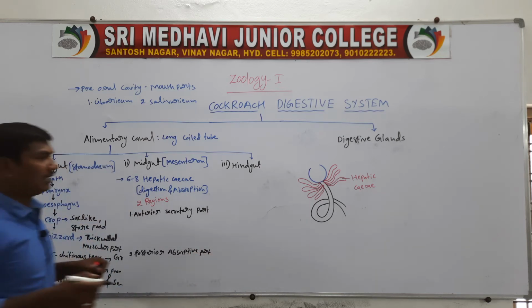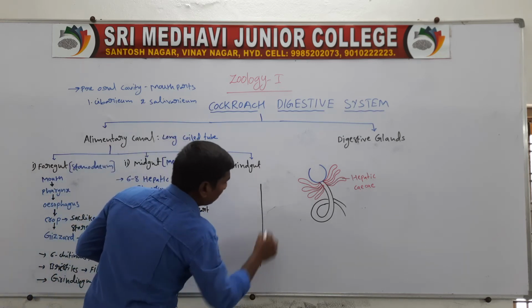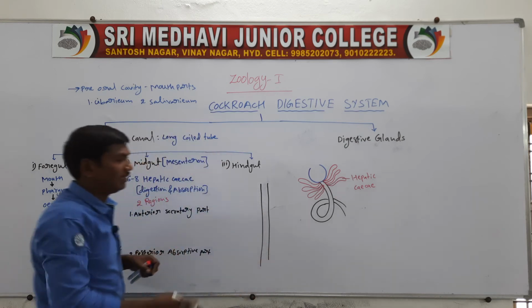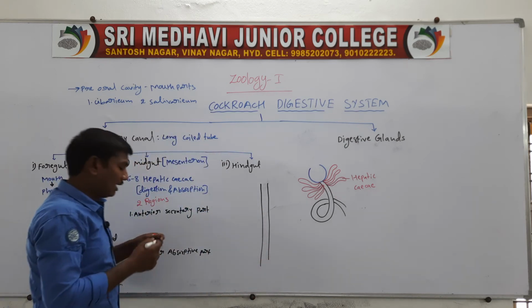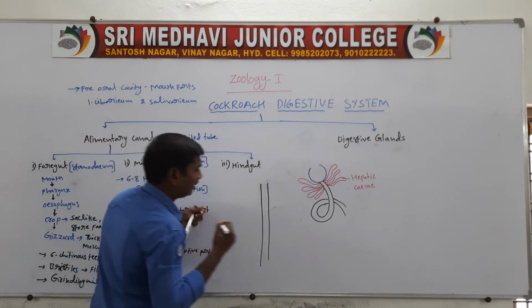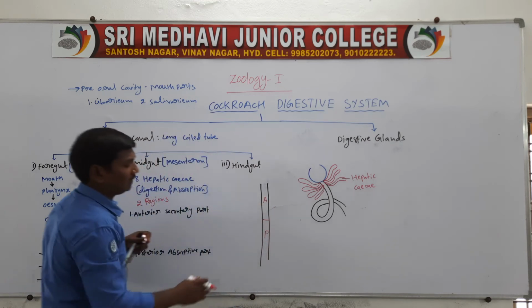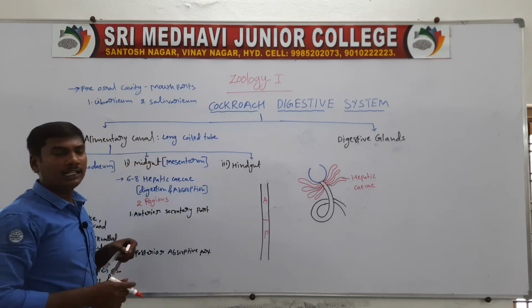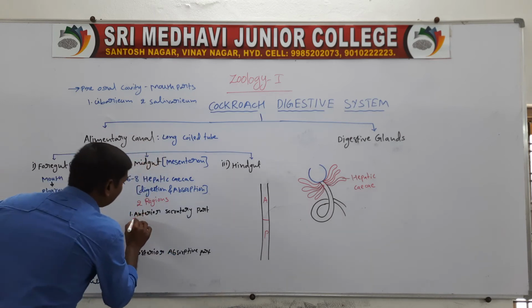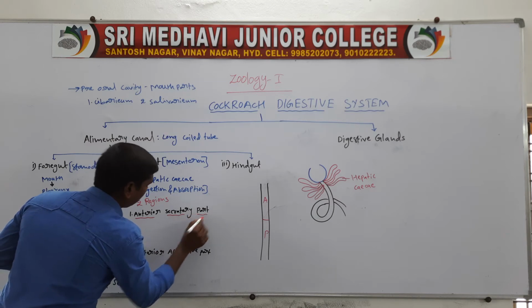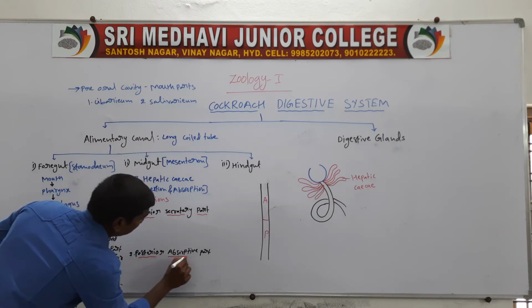Just a rough diagram. These are the midgut. The midgut contains how many regions? 2 regions. This is the anterior region and this is the posterior region: the anterior secretory part and the posterior absorptive part.